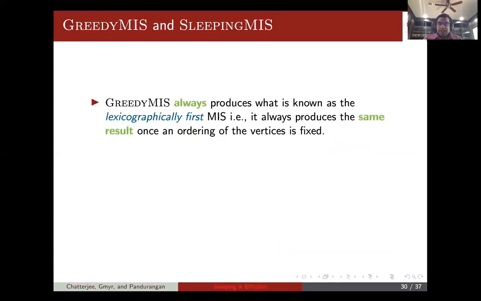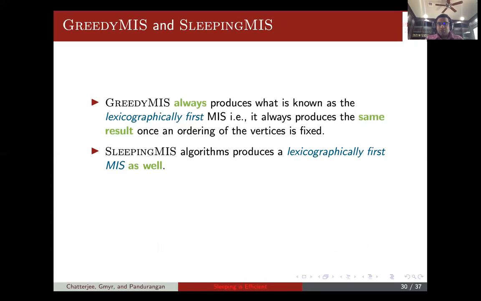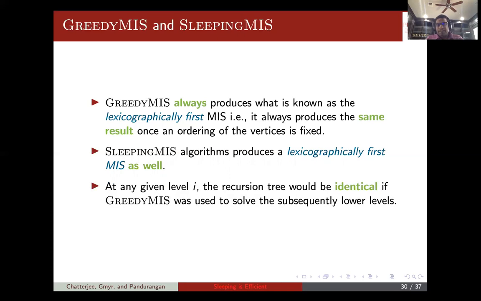The nice property of GREEDYMIS is that it always produces what is known as the lexicographically first MIS. That means it always produces the same result once an ordering of the vertices is fixed. The MIS is fixed once the ordering is fixed. You can note that sleeping MIS is exactly the same thing. It also produces the lexicographically first MIS. So basically, the two algorithms are essentially one and the same.